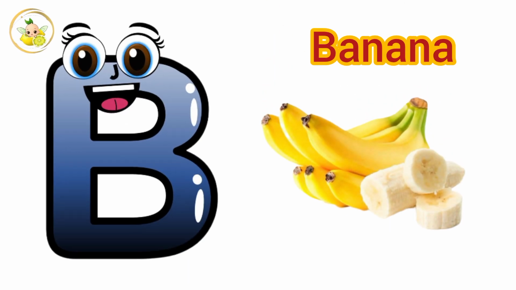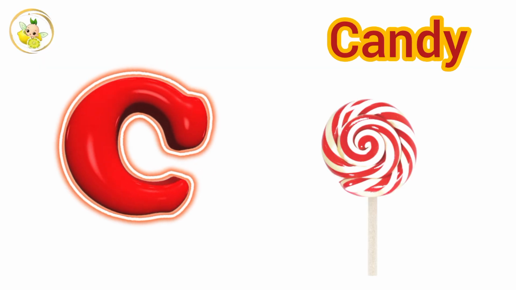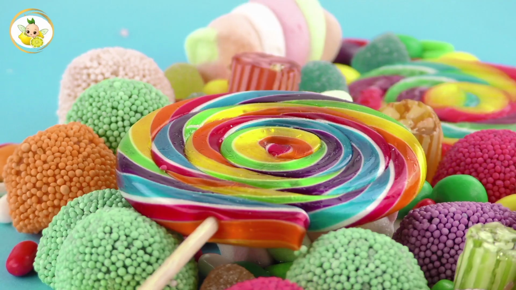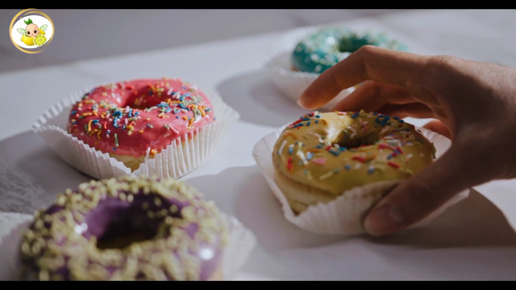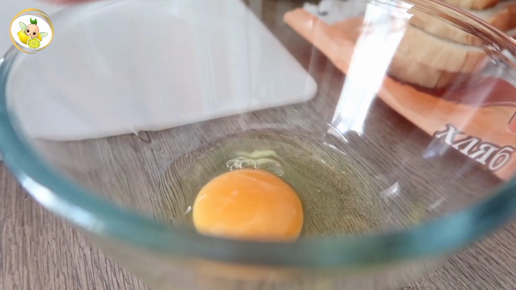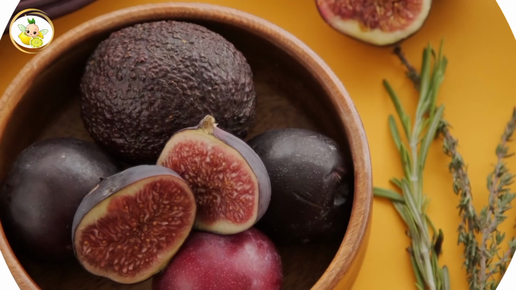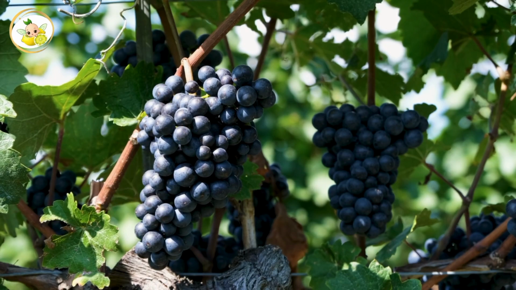B for banana, banana. C for candy, candy. D for donut, donut. E for egg, egg. F for fig, fig. G for grapes, grapes.